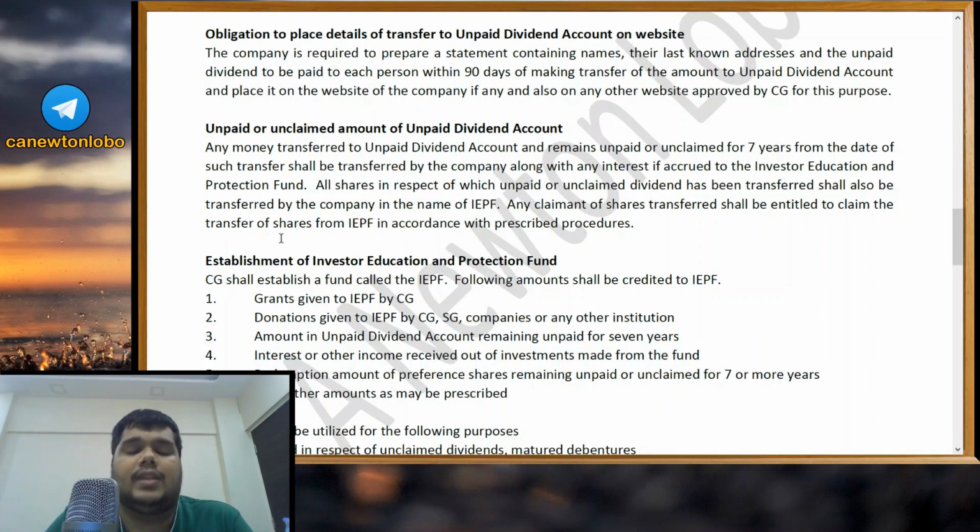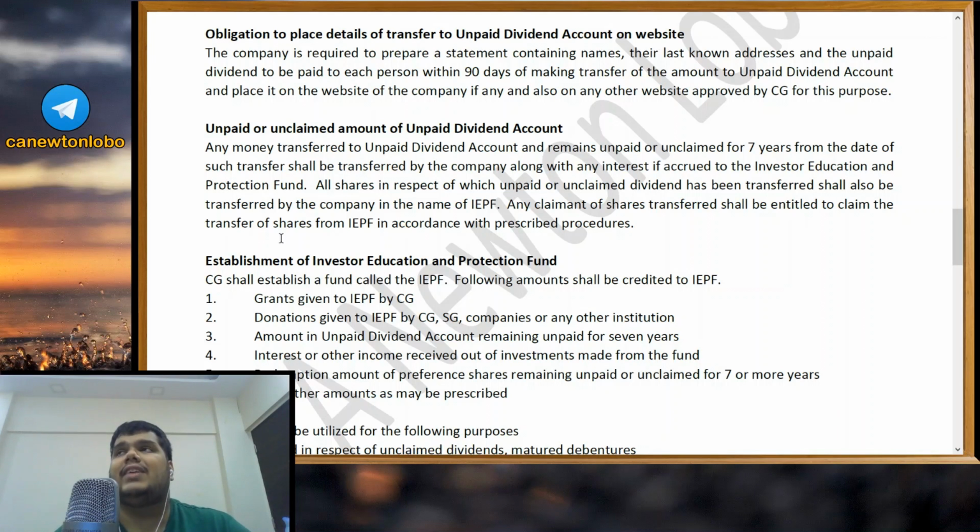Within 90 days of transferring the amount to the unpaid dividend account, you should also publish the names of all the people to whom this unpaid dividend belongs, their last known addresses, and the unpaid dividend to be paid. Okay, they should place it on the website of the company if the company has a website, and also on any other website which is approved by the central government for this purpose.